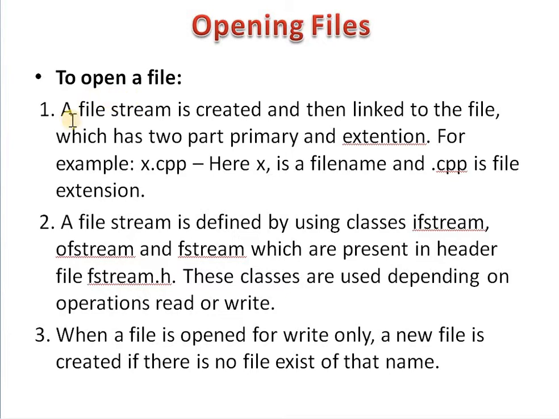To open a file, a file stream is created and then linked to the file, which has two parts, primary and extension. For example, there is one file x.cpp. Here x is the file name and .cpp is the extension of that particular file. A file stream is defined by using the classes ifstream, ofstream and fstream, which are present in the header file fstream.h.